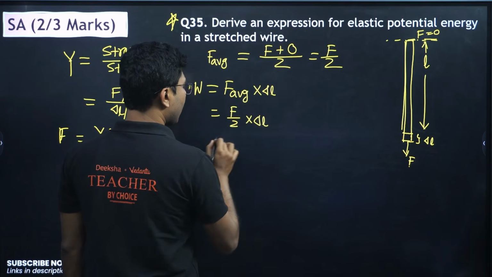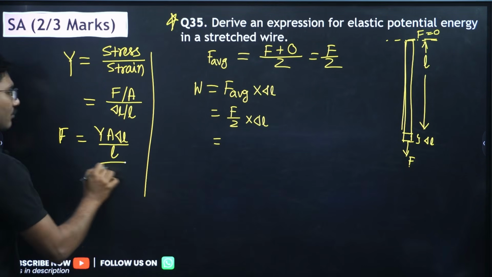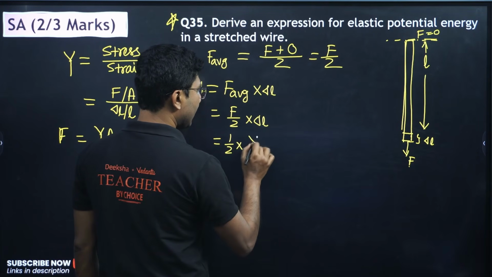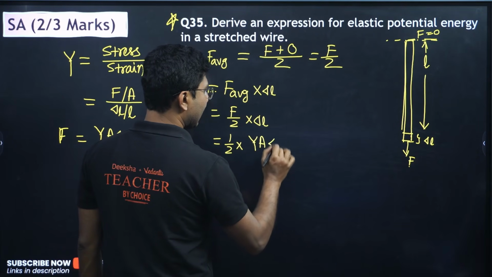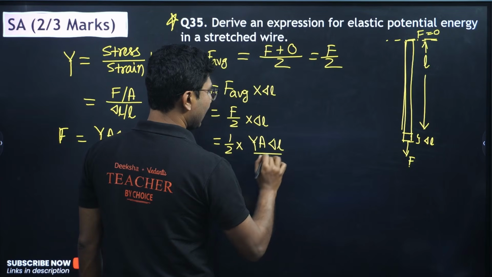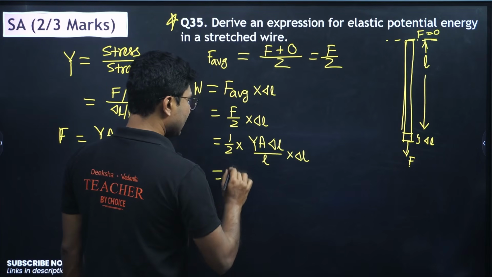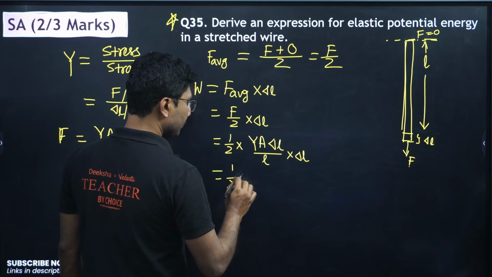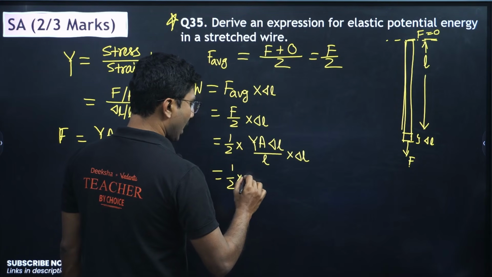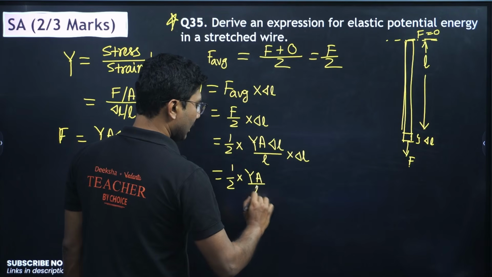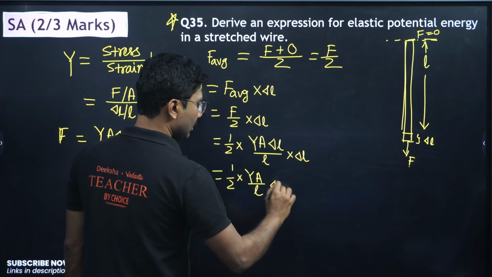Now this is not over, you have to put the value of force in this equation. So half into YA delta L by L into delta L. So the work done is half into Y A by L into delta L square.